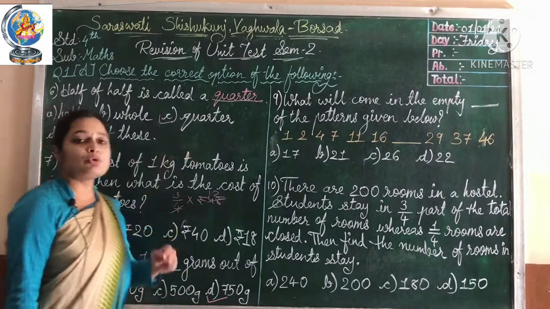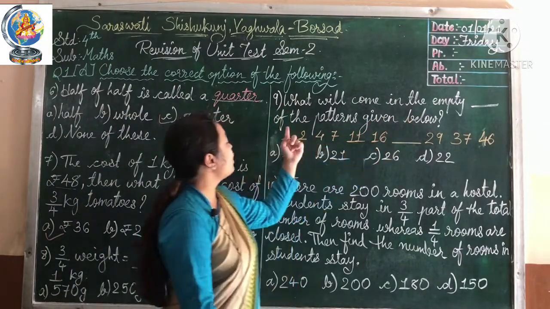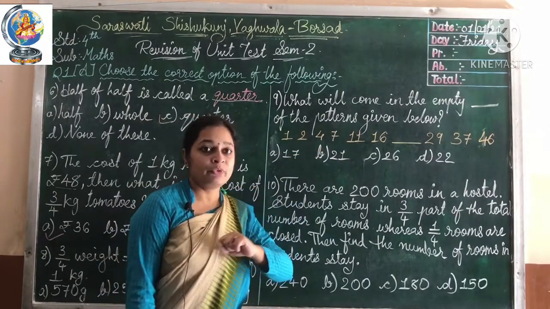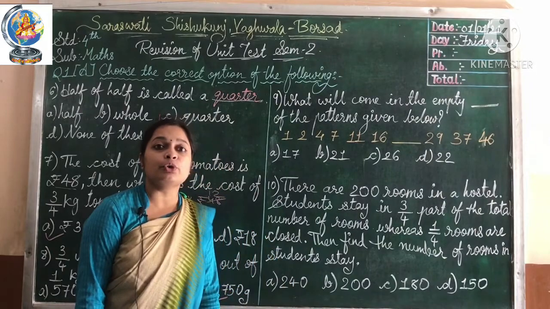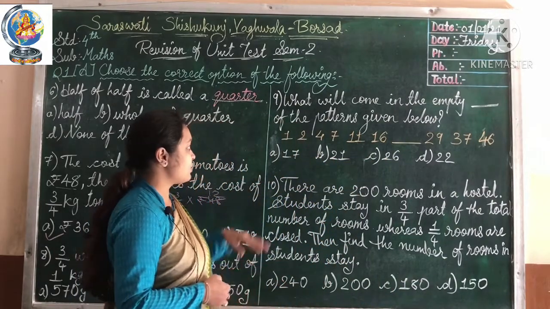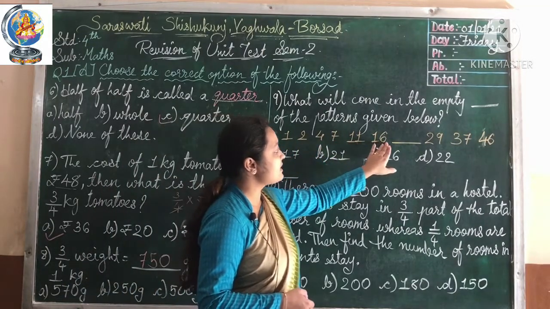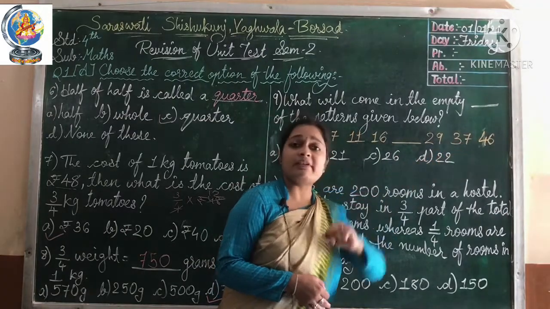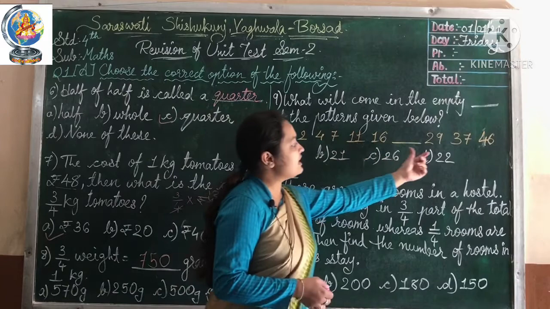Okay, now let's move towards number 9. What will come in the empty blank of the pattern given below? In the orange color numbers, the pattern is written for you, and in between there is one blank. The pattern is 1, 2, 4, 7, 11, 16, blank, 29, 37 and 46, and the options are 17, 21, 26, 22.